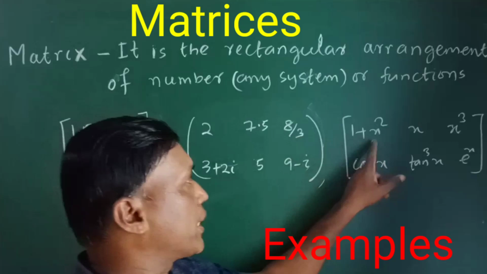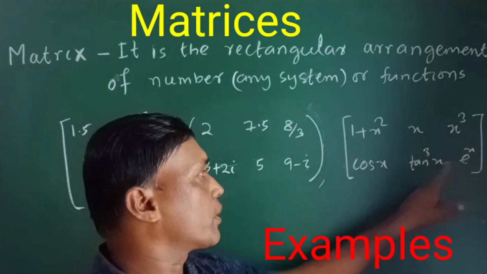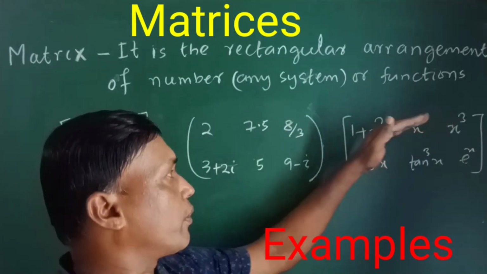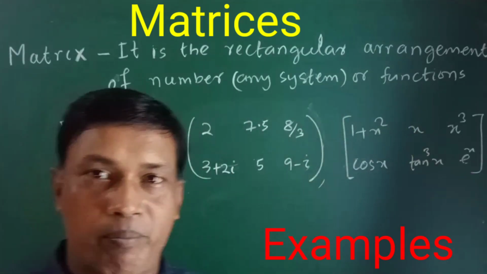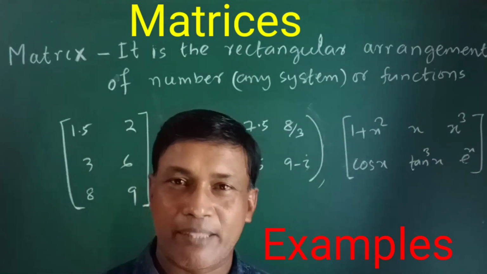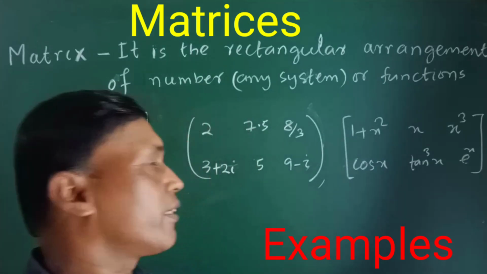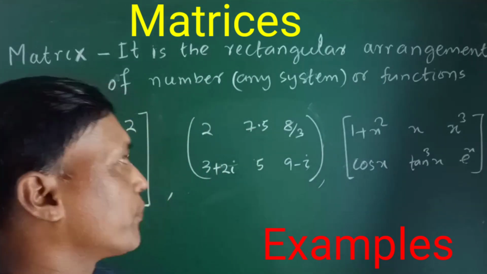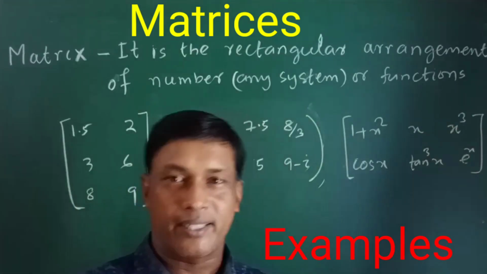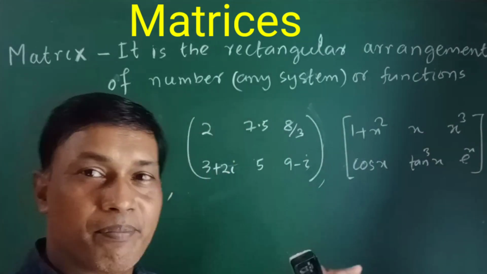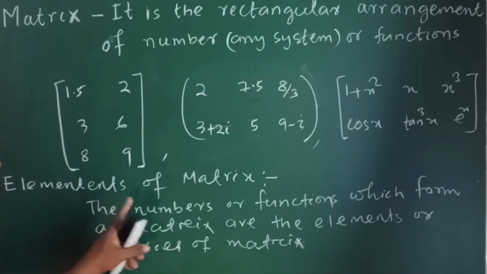Now here, 1 plus x square x, here are 6 functions arranged in 2 horizontal lines and 2 vertical lines. So this is an arrangement of functions. So a matrix is an arrangement of numbers or functions. The rectangular arrangement means arranged in some horizontal lines and some vertical lines. So this is a matrix. Now, the elements of a matrix.